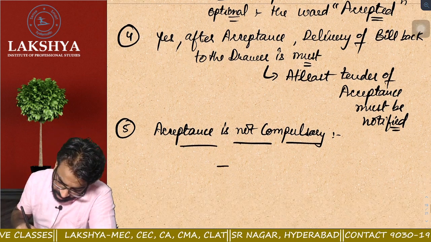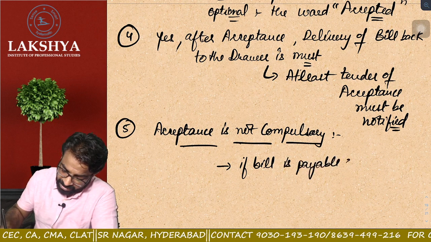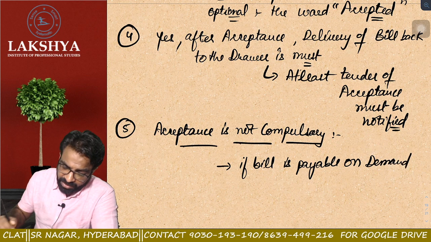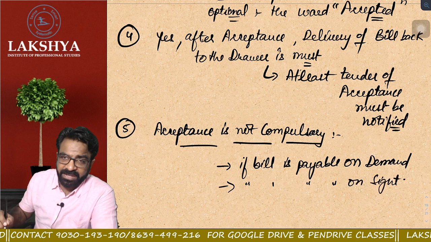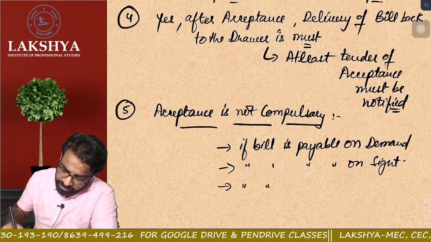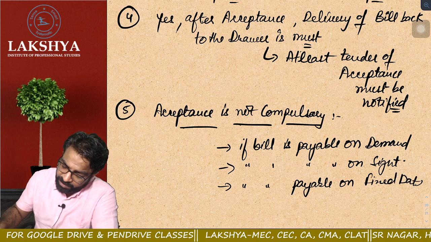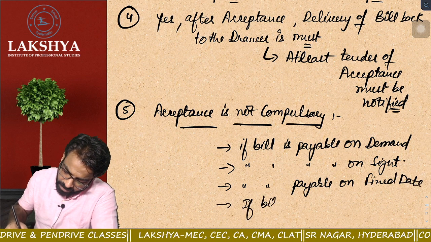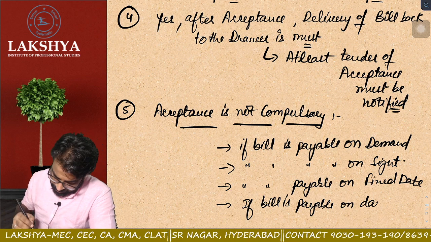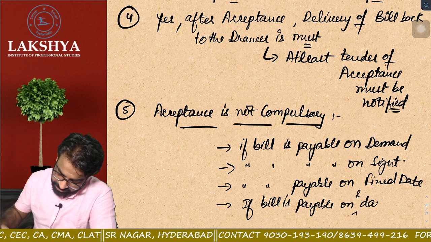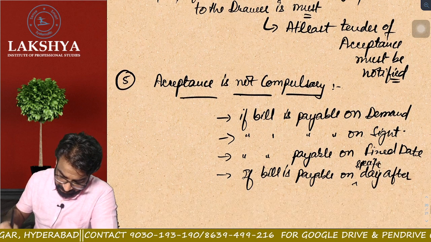Now acceptance is not compulsory if the bill is payable on demand, if the bill is payable on sight, if the bill is payable on a fixed date, if the bill is payable on specific days after the fixed day. Are you getting the point?